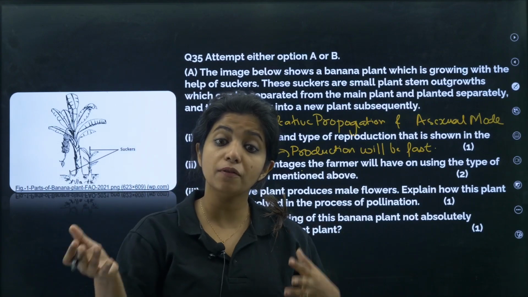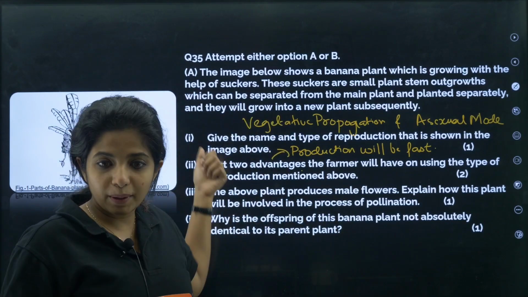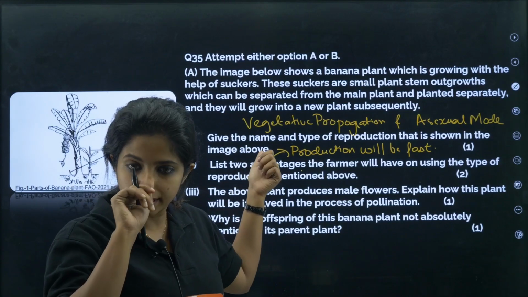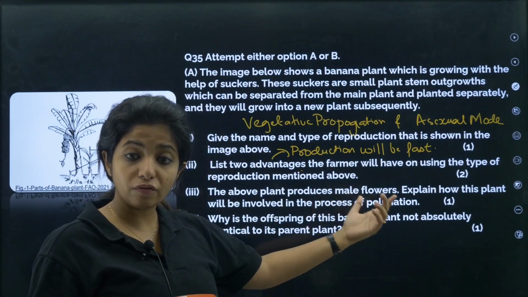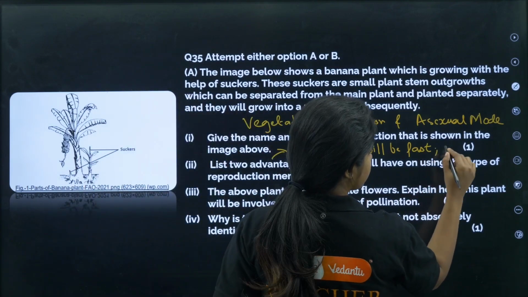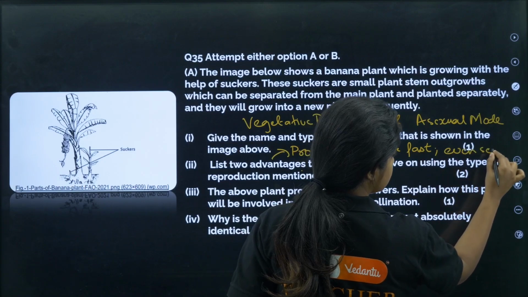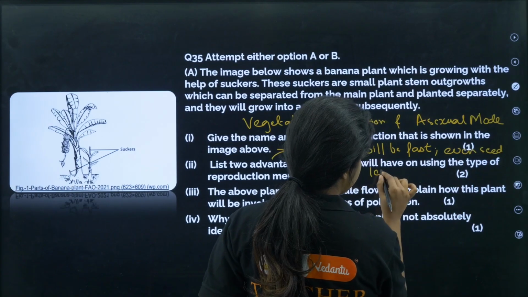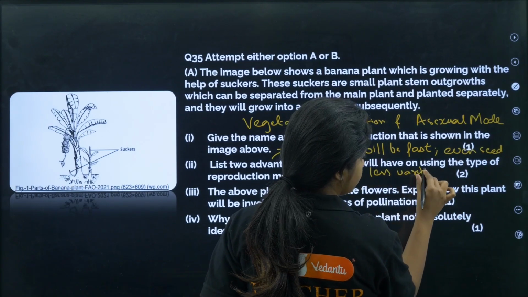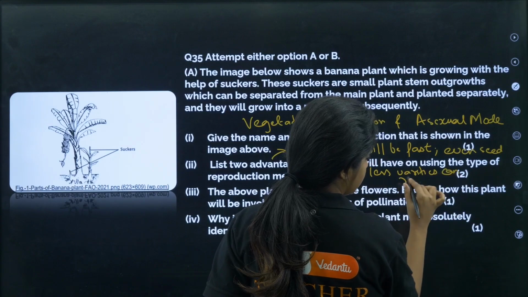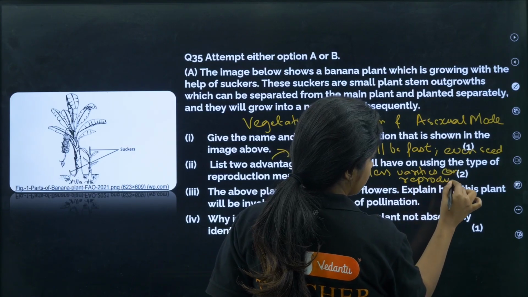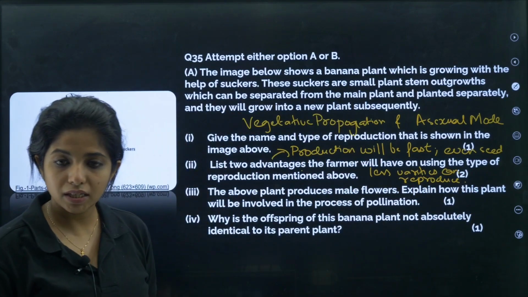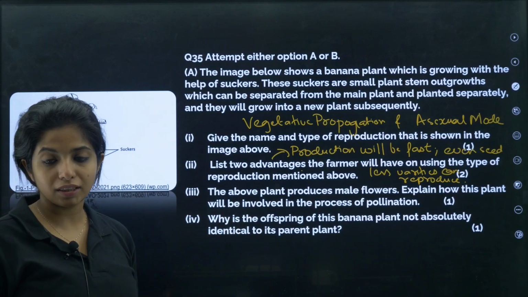But here, banana also does not have a viable seed, right? So, without the help of viable seeds also we can produce things. So, we say even seedless varieties can reproduce properly. That is the thing. There are 2 advantages. You can mention these 2 advantages.